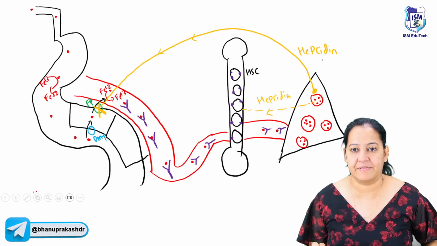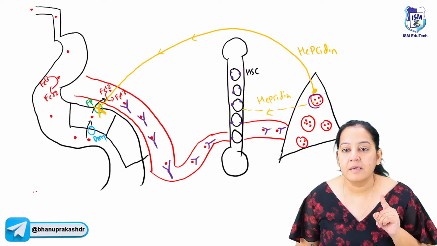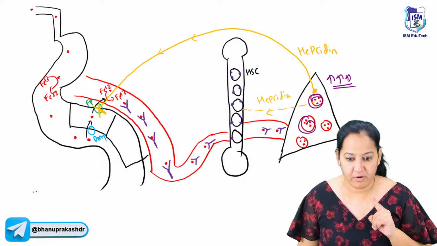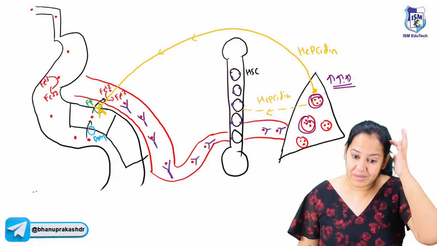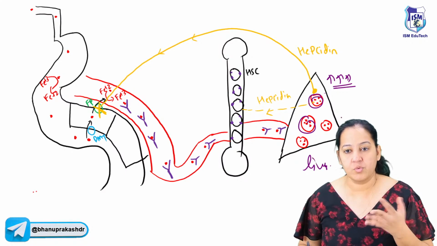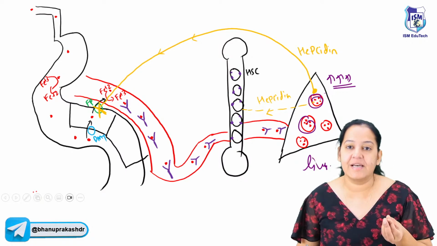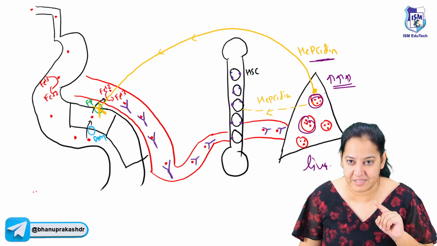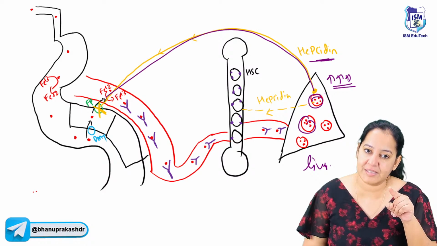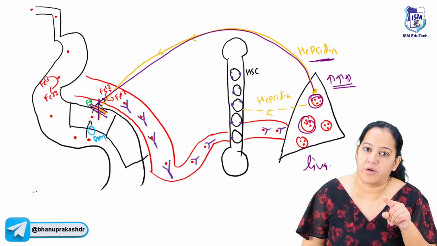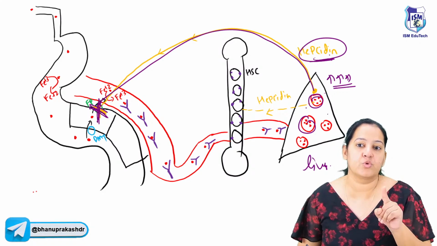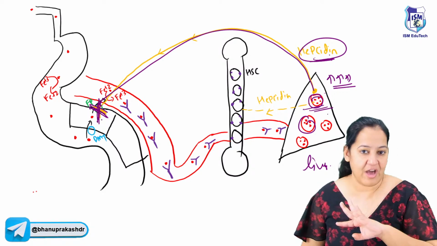Let me tell you about hepcidin. Okay, listen. Now when this storage is too high, when the ferritin content in the liver is too high, what will happen? Iron is toxic. To some limit, the liver will store it. But after that, the liver does not want to store it. So what will the liver do? The liver will synthesize a molecule, a protein, the name of which is hepcidin, and release it into the blood. So hepcidin will go via blood, reach the intestine and destroy the ferroportin. This hepcidin will come in the blood only when iron is too high, when the ferritin is too high in the liver. So ferroportin is destroyed now.